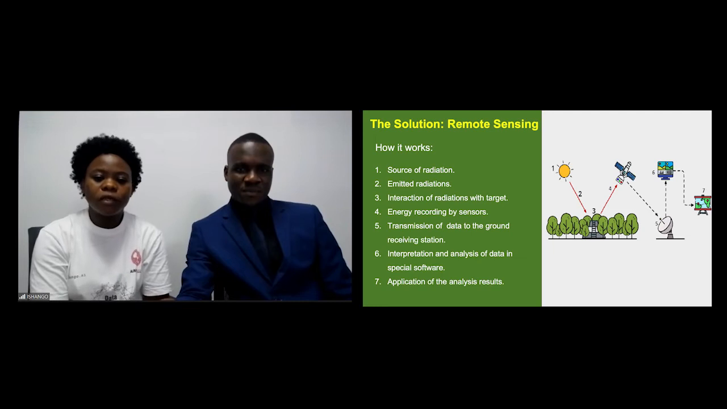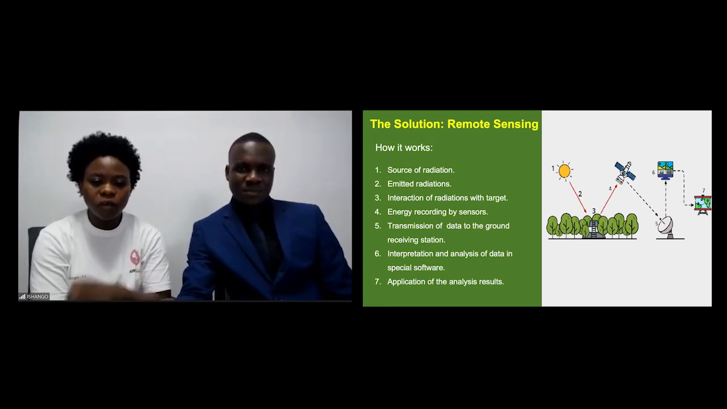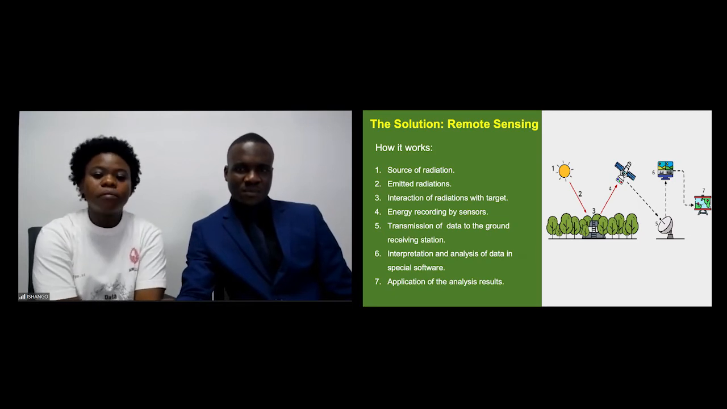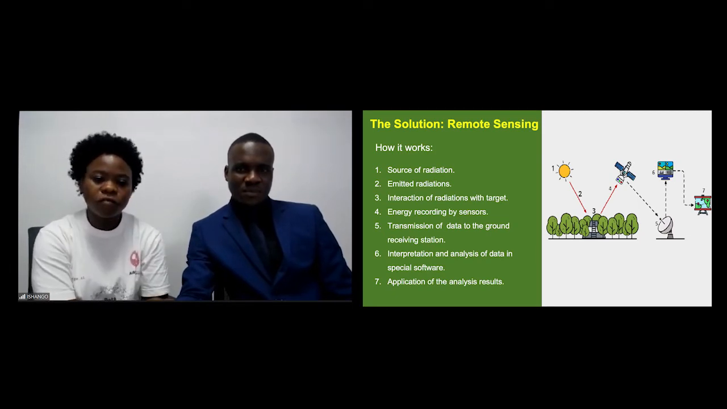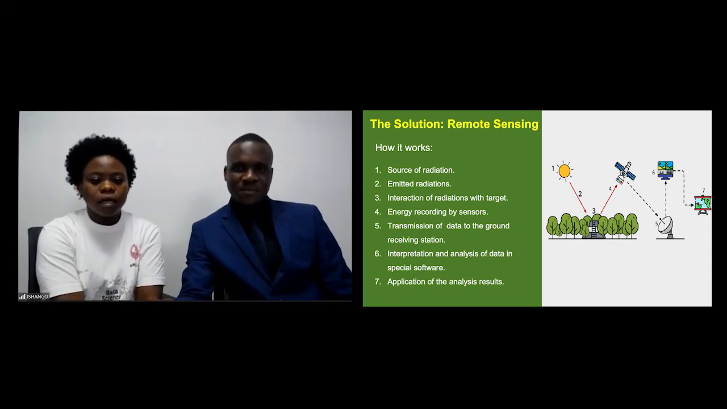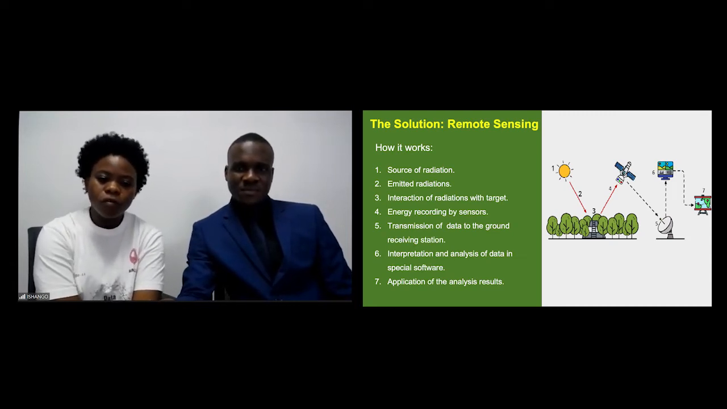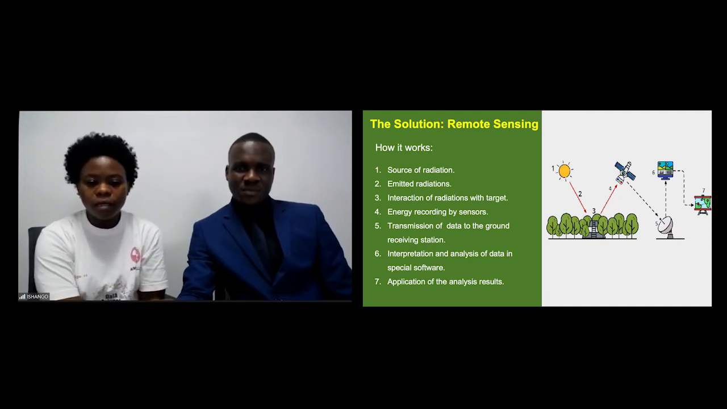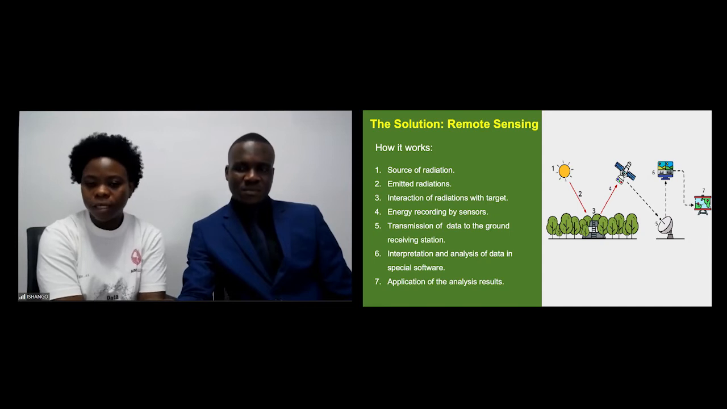Then the satellite sensor records some of the reflected radiation. There's transmission of the data to the ground receiving station. And there's interpretation and analysis of those data in special software. Finally, there's application of the analysis results.